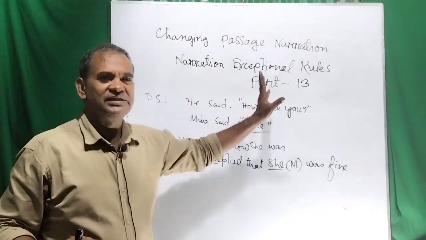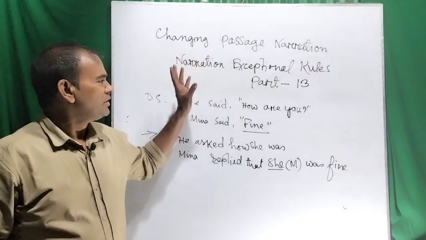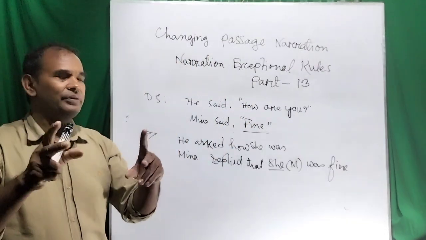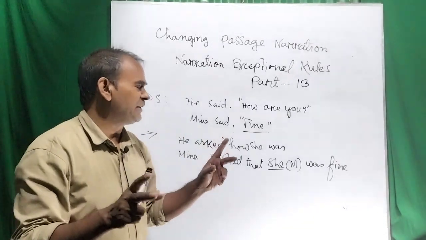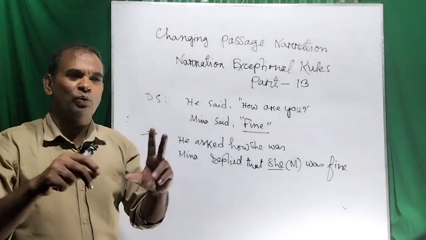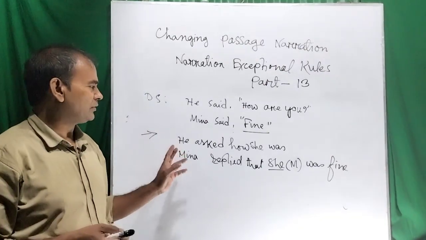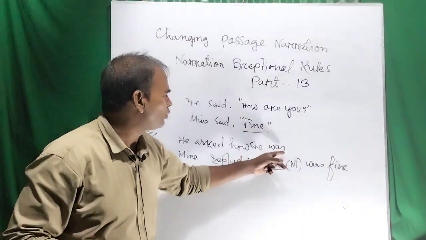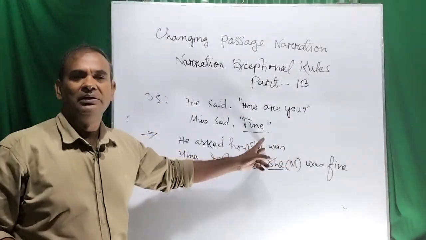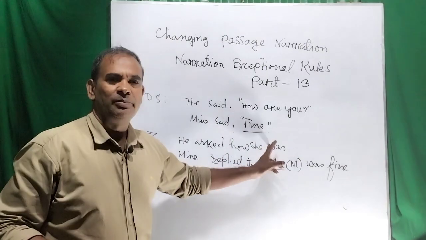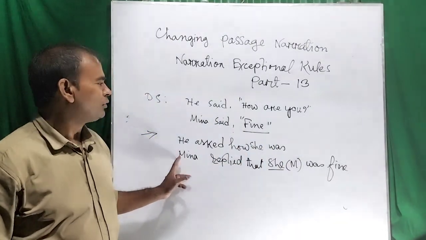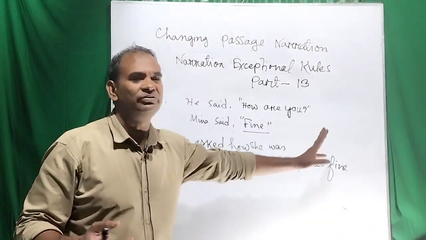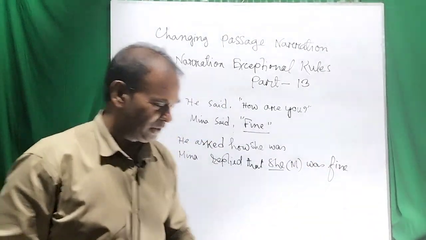So what the speaker is telling, you have to take a look at, and you have to understand what the specific verb may be in elaborating the single word into the intricate sentence. So that must be relevant. You see that he asked how she was, and this was has been used here. This is a be verb. So Mina replied that she was fine. So thank you, dear viewers.